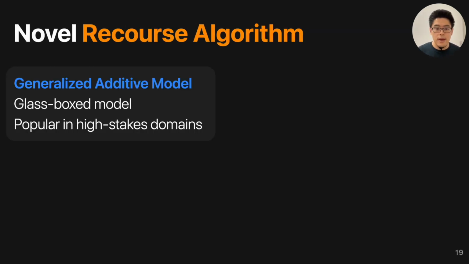To achieve this goal, GAM Coach focuses on a model called the Generalized Additive Model, or GAM. This is a glass box model, so it's very transparent. We have 100% certainty of what's going on inside the model, so we know how the model makes predictions. The model is also very popular in high-stakes domains because it's transparent.